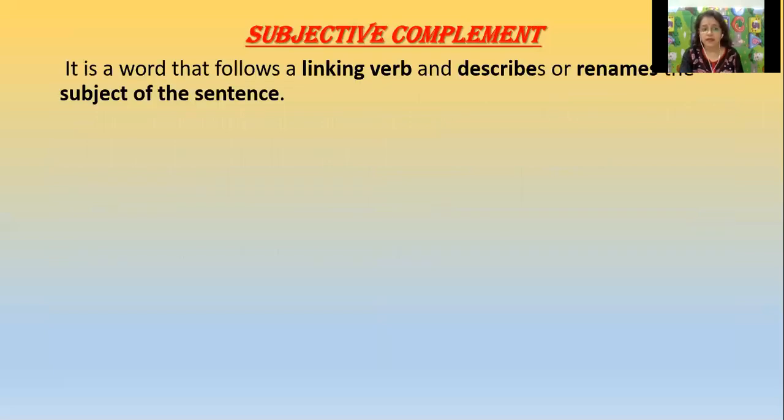Subjective complement is a word that follows a linking verb, which links the subject and describes or renames the subject of the sentence. After the verb you will not get an object, but you will find other words, that is a complement, and that will definitely describe the subject.